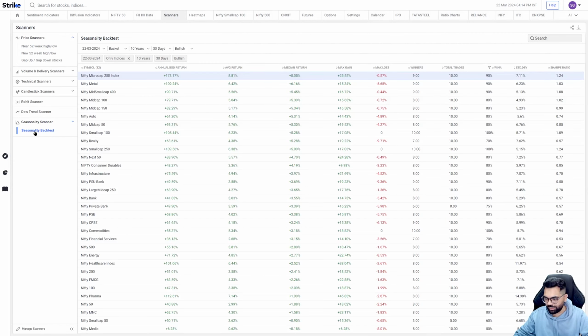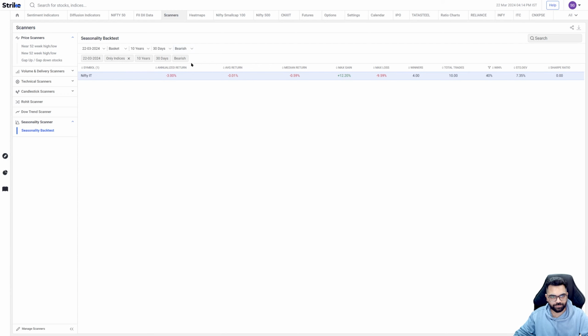Now, since we are nearing the end of the month, I was just checking out seasonality for the next 30 days. When I enter today's date for the next 30 days and backtest it for the last 10 years, then all these sectors are popping up in bullish. But when I'm changing it to bearish, then only one sector tops up, that is Nifty IT. This is what caught my attention, and I noticed that it has been negative 6 out of 10 years for this particular period.